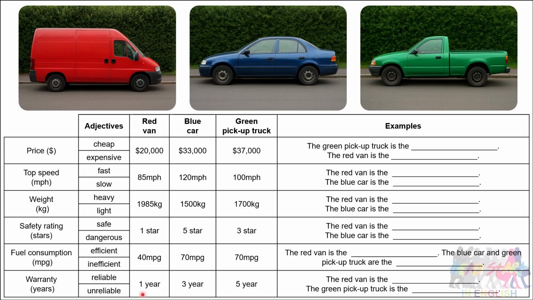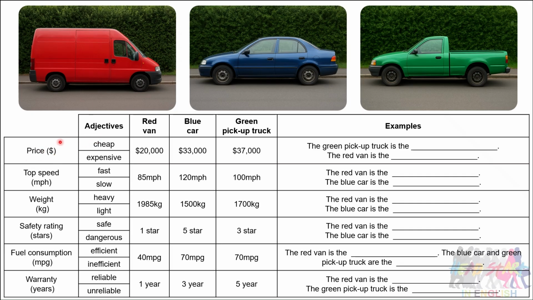Okay, so let's try and get to grips with this slide. We can see here a red van, a blue car and a green pickup truck. They correspond with these data sets here in these three columns, and these columns relate to certain categories. So down the left column we've got price, top speed, weight, safety rating, fuel consumption and warranty. And then in the next column here, adjectives, we've got two adjectives that relate to each one.